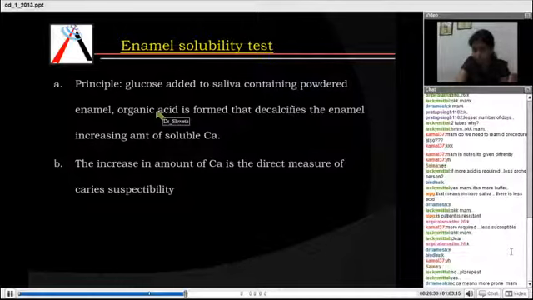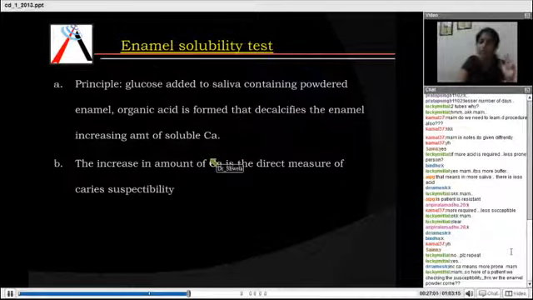Once the organic acid is formed, enamel starts decalcifying and soluble calcium starts coming in the solution. Now when you measure the calcium in the solution, you will have a lot of soluble calcium. So the more the amount of calcium, the patient is more prone because his saliva is so less resistant that there are so many microorganisms actually acting on the enamel. So the more the amount of soluble calcium present in the solution after 4 days, the patient is more prone.